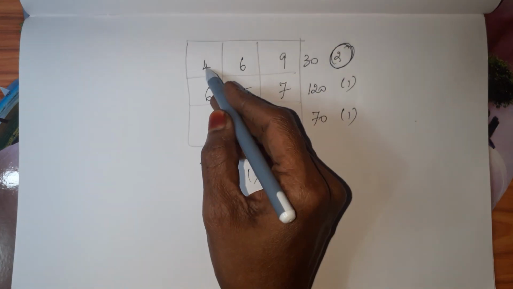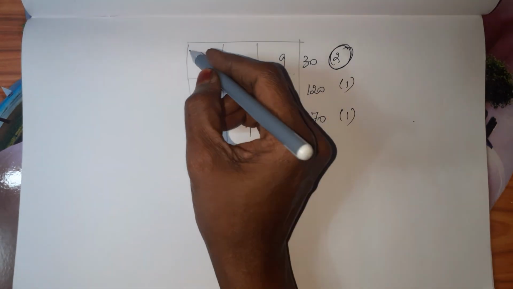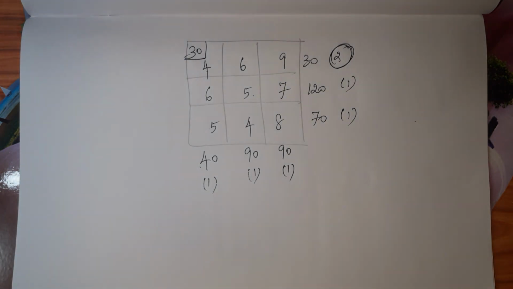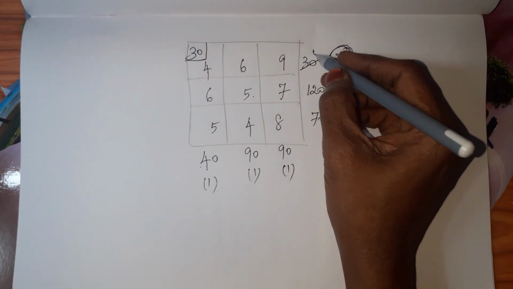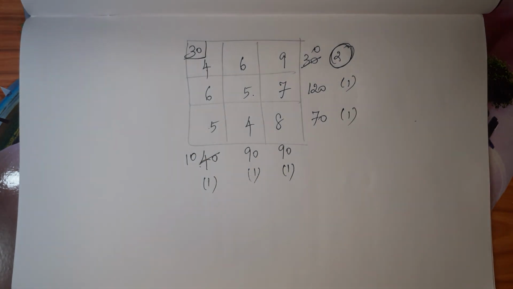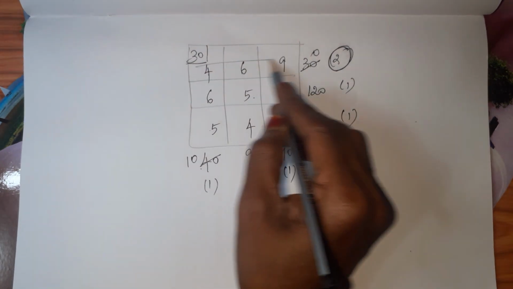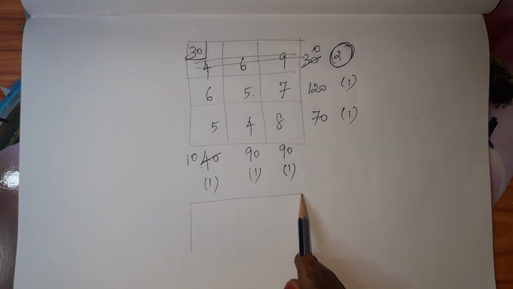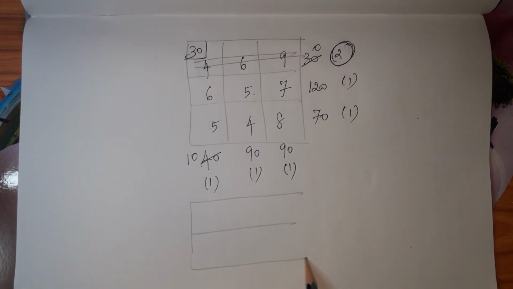In that, the minimum cost is 4. 40, 30, 30 only we have to allot. So 30 means this will become 0 and this will become 10. Okay. Now we are going to cut this row. So excluding this row, we have to take the other 2 rows. So only 2 rows with 3 columns.